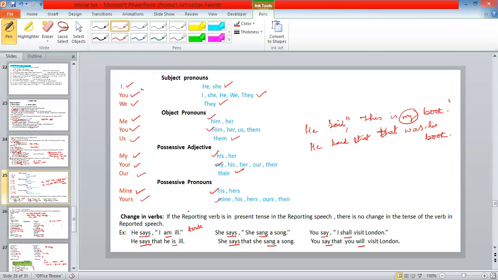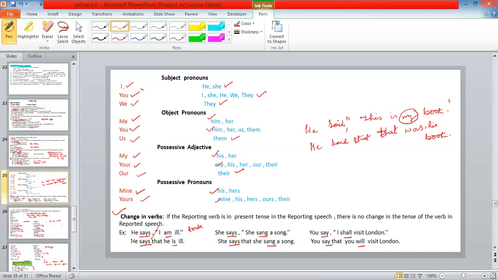Now you understood about personal pronouns and how it is changed into direct and indirect speech, right? Now rule number 2, changes in the verbs. Let us know the verbs, I mean the reporting verbs, how the changes take place. Change in verbs. If the reporting verb is in present tense in the reporting speech, there is no change in the tense of the verb of reported speech. Already we have discussed about the reporting speech and reporting verb.